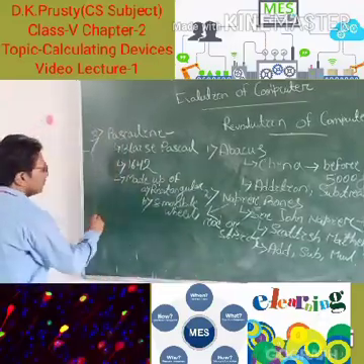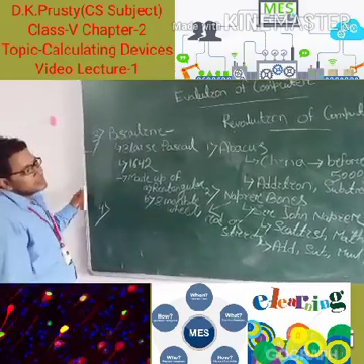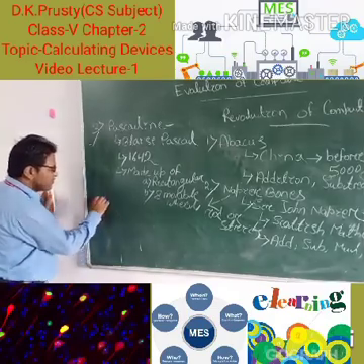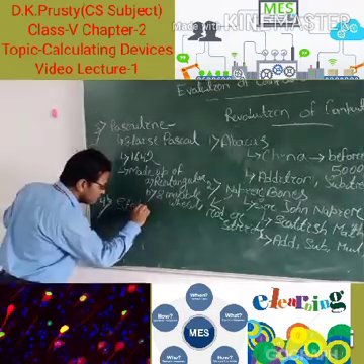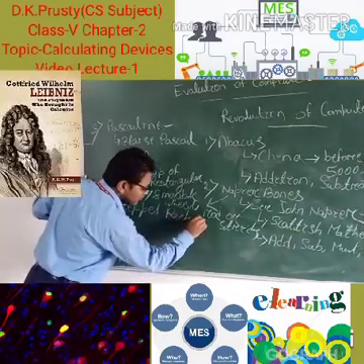So now, students, the next evolution of the computer is the Stepped Reckoner.